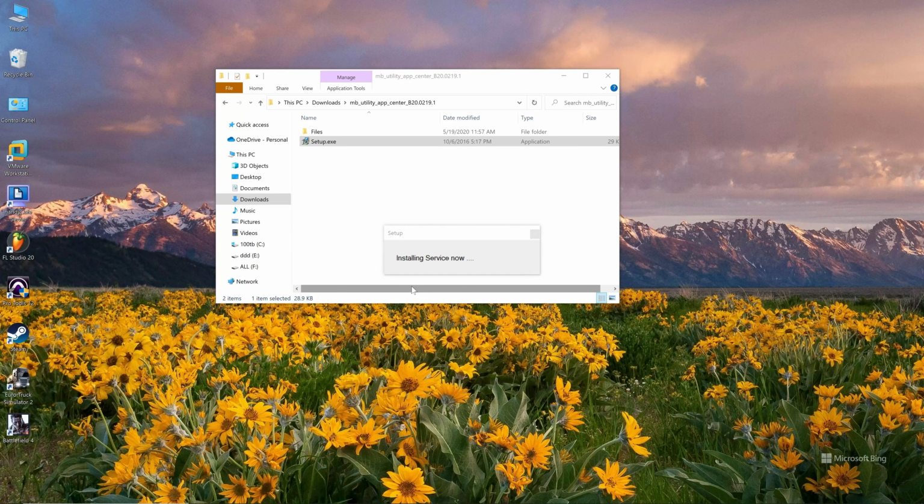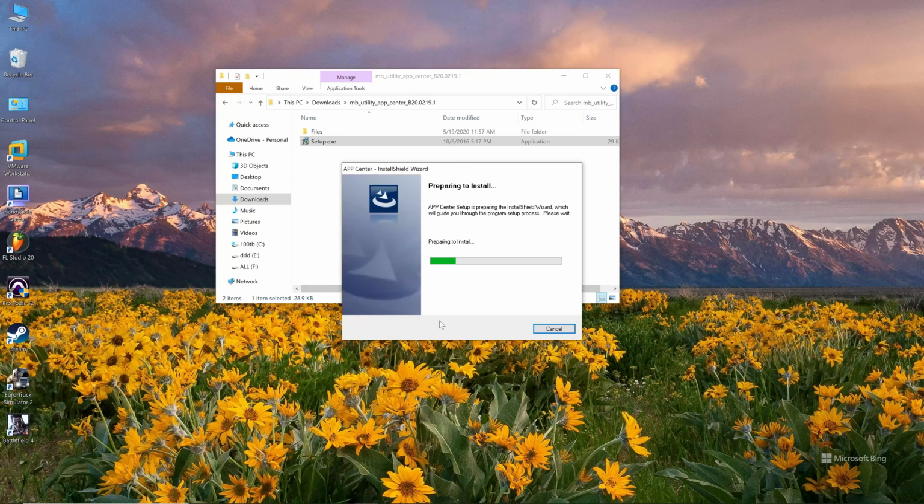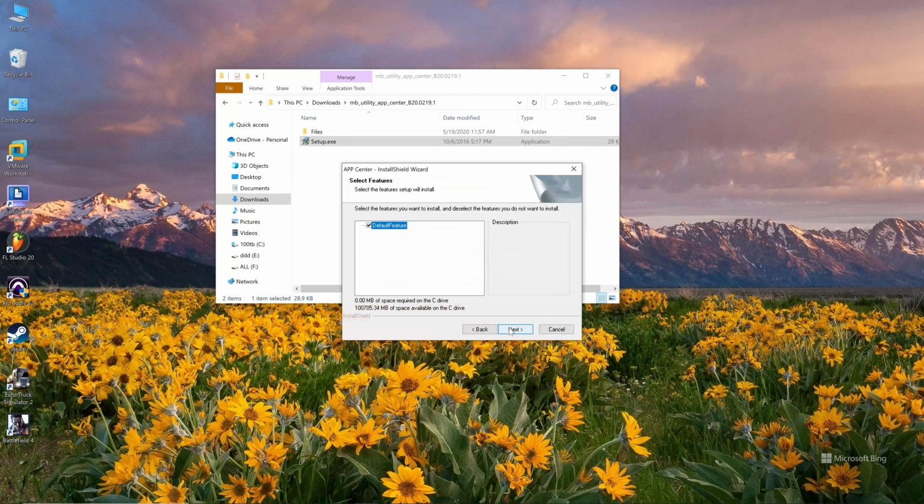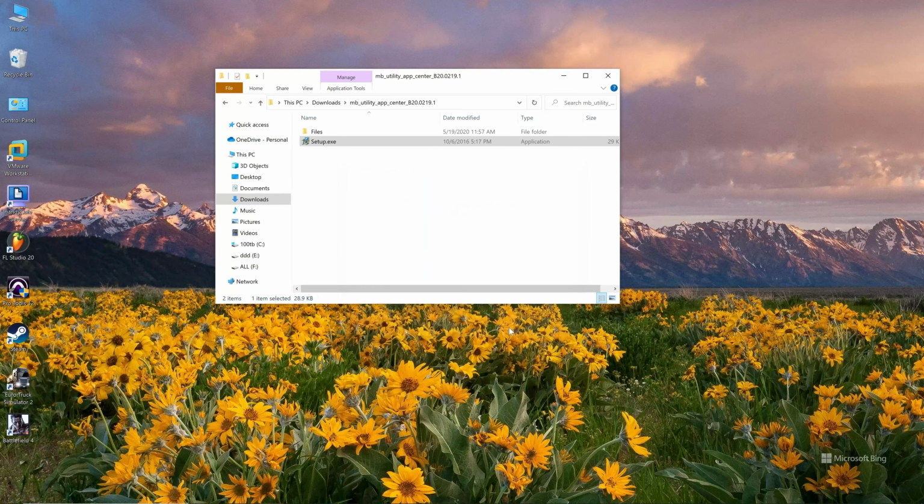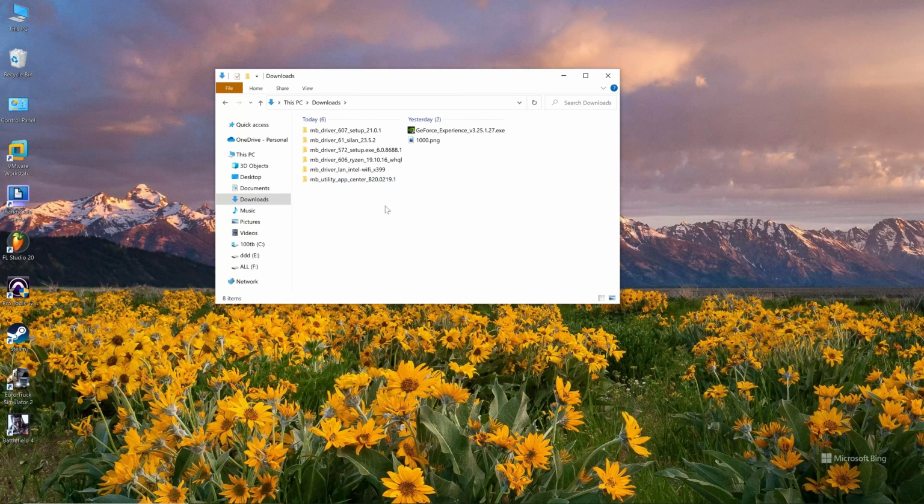Now we are almost done with part 1, installing the motherboard drivers. Okay, next. Finish. It's done. Okay, we are done now with part 1, the motherboard.